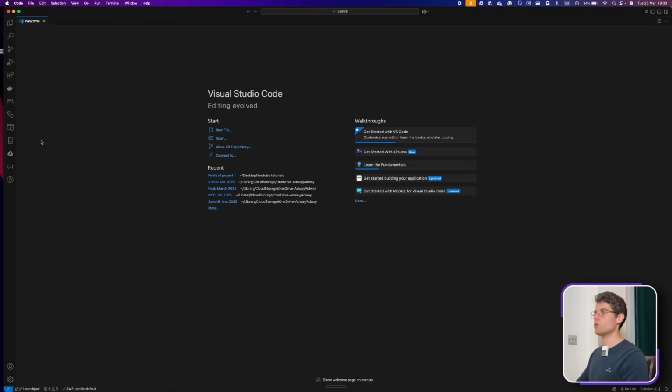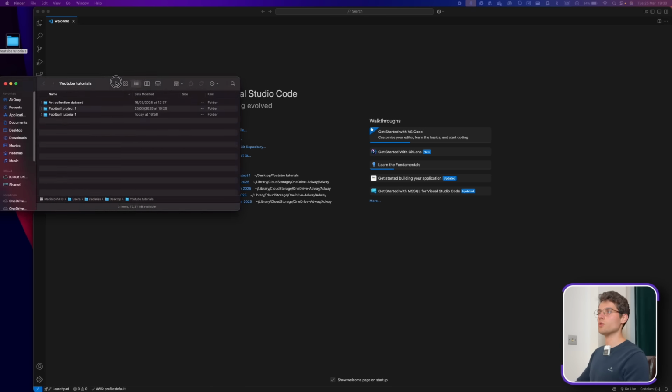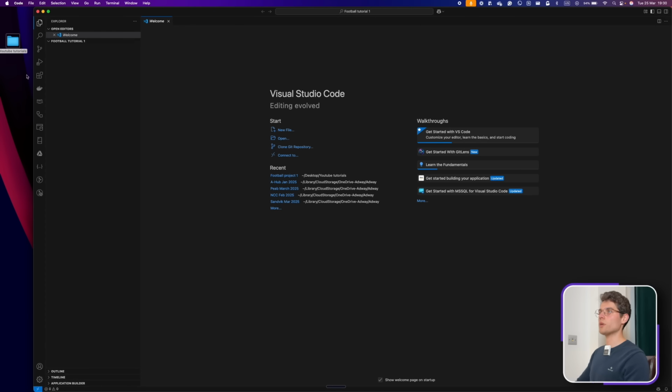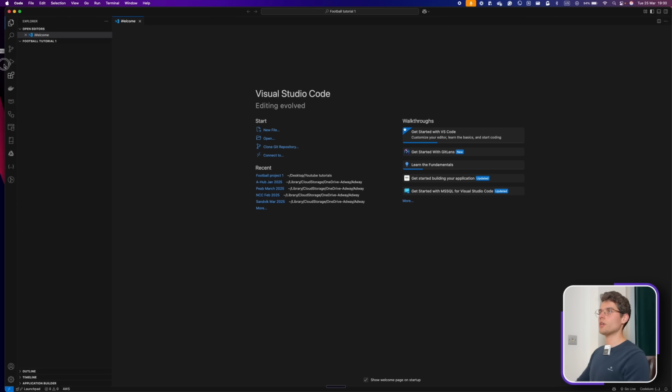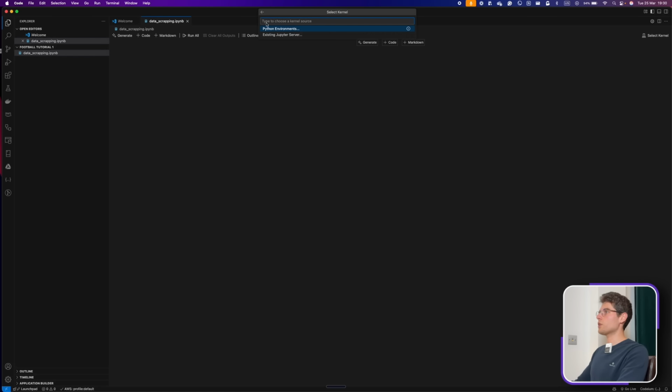Here we are in Visual Studio Code. We're gonna open a new folder. I have this football tutorial folder here, it's empty. I'm just gonna drag and drop it in here so we can start a new project. First we can create a new notebook and call it data scraping.ipynb. And here we're gonna select the kernel. We can use our Python environment, whichever you use. I have Conda in here.